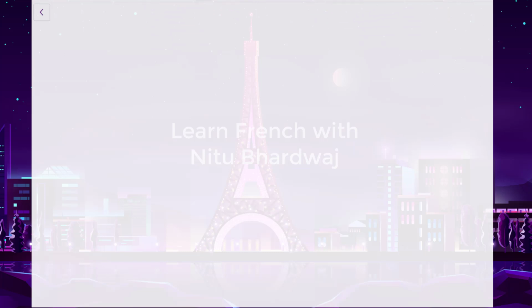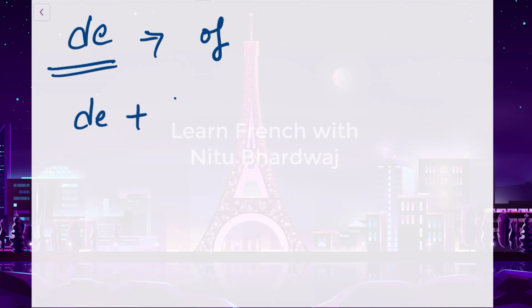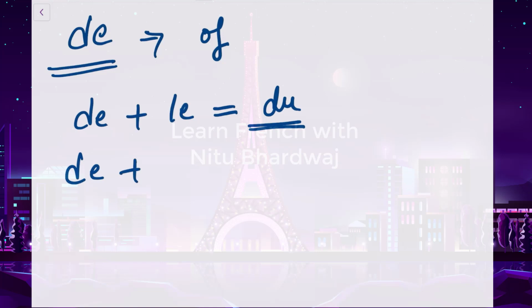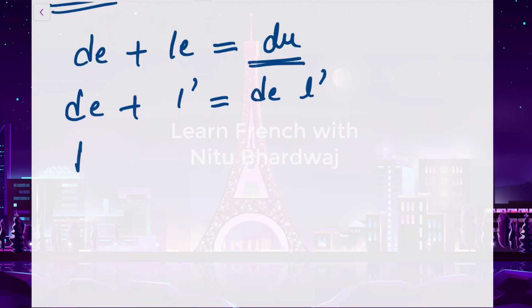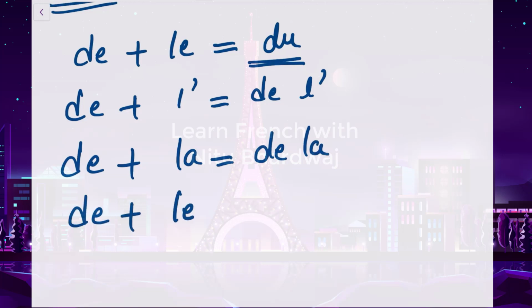Let's start with the next preposition, and that is de. As I told you, the meaning of de in English is of. Again we have to add de plus le, then we will get our les articles contractés avec de. So it will be du. De plus l' won't change. It will remain the same. The third one, de plus la. It won't change again. It will remain the same. De plus les. It will change into des.